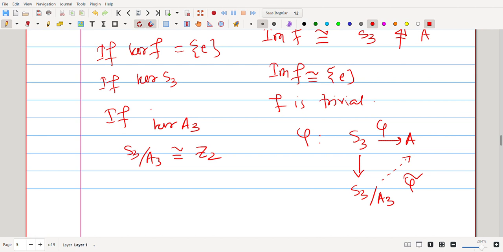For a BSc student, since it is an MSc entrance exam problem, you can do it by just the definition. In this case the kernel is either identity or A3. So S3 mod A3 is isomorphic to Z2, so you will get a map from this to this. Hence both are bijective.